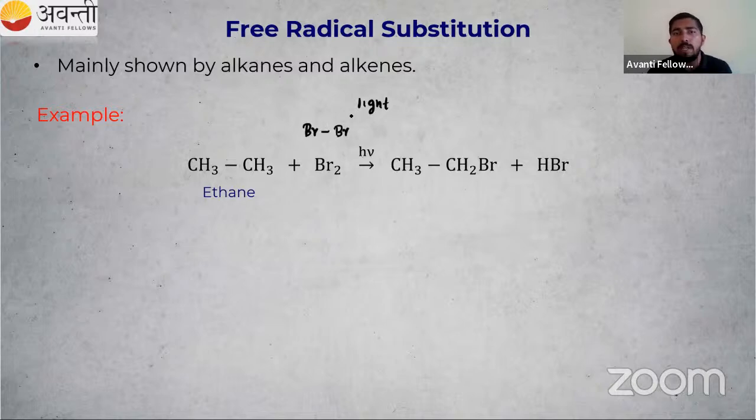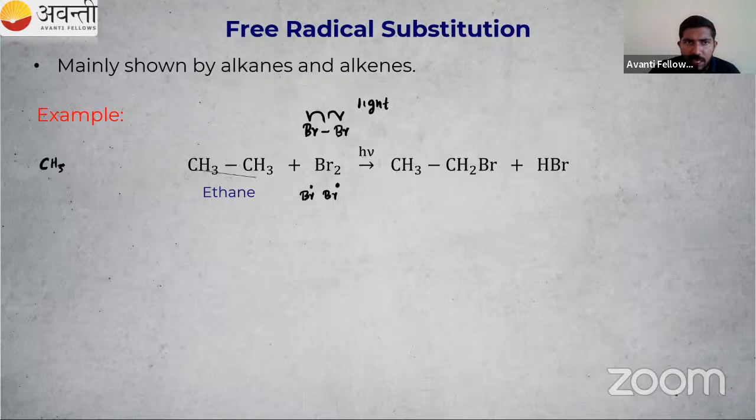So what is homolytic cleavage? I think you remember that point, right? The bond is broken and they are getting an equal amount, like money. So how do we represent that? We have to show a fish hook arrow. So we will get a Br free radical, and we will get one more Br free radical, right?